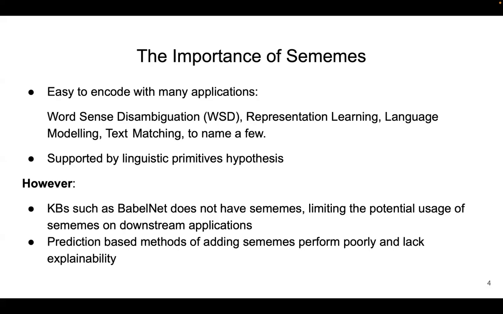Previous work on automatically predicting sememes for BabelNet concepts has depended on large human-labeled data. Not only did they perform poorly in predicting sememes for senses in their language, they also lack explainability since such predictions are based on neural networks. This makes it harder for downstream tasks that try to utilize sememe information, since we often cannot locate the source of the error.